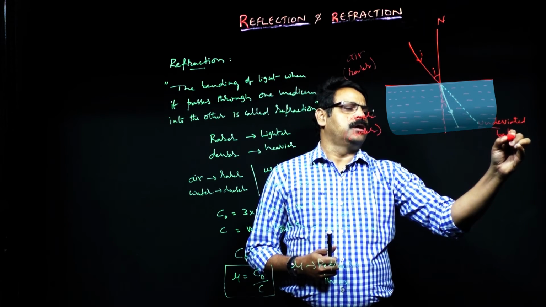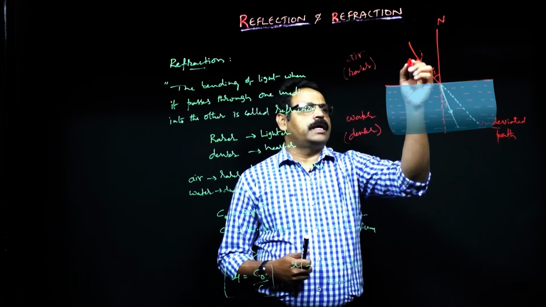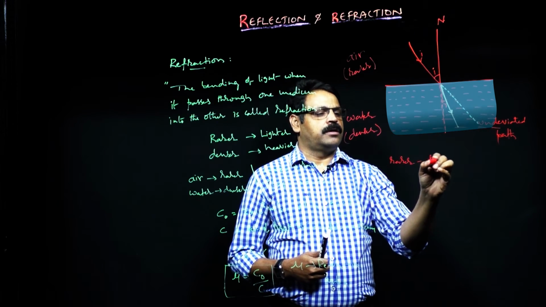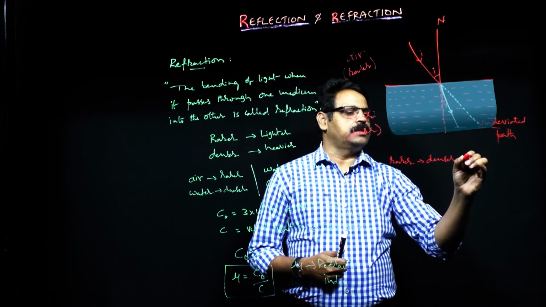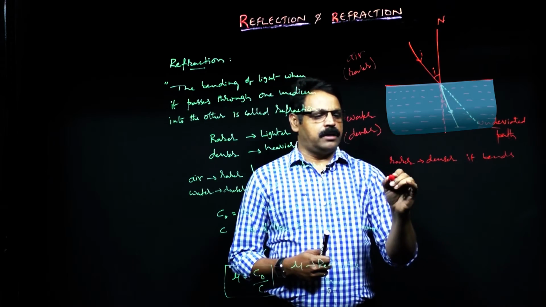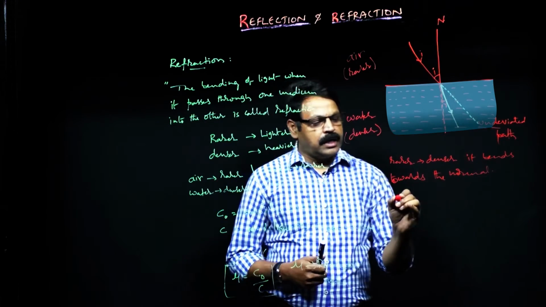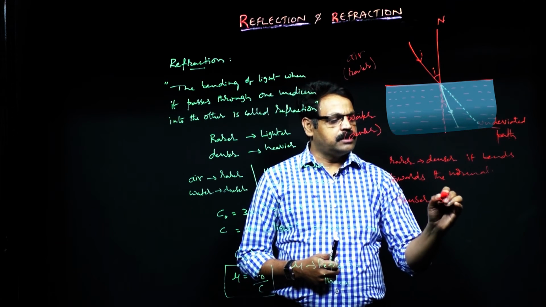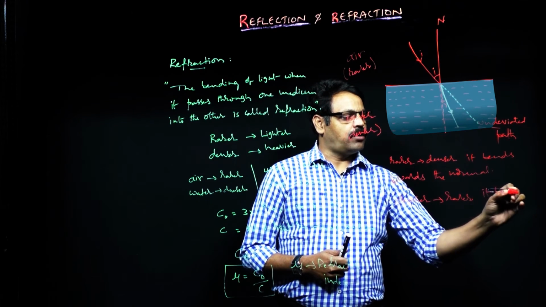Here you need to remember one point. Whenever light enters from rarer to denser, it bends towards the normal, and unlike that, if it enters from denser to rarer, it bends away from the normal.